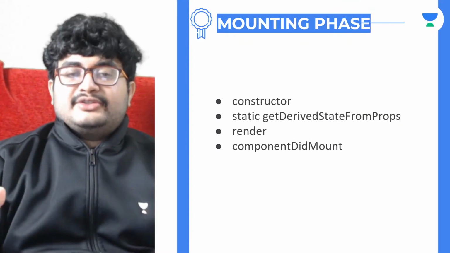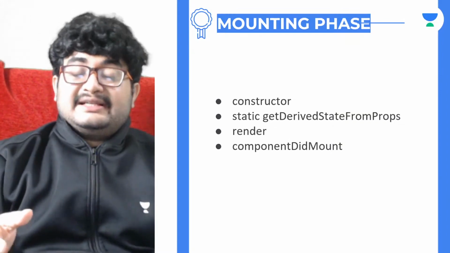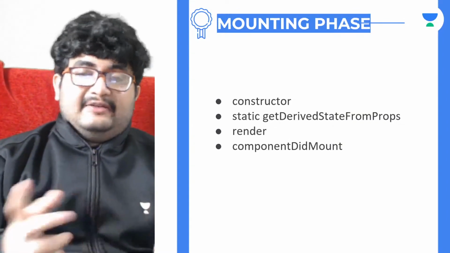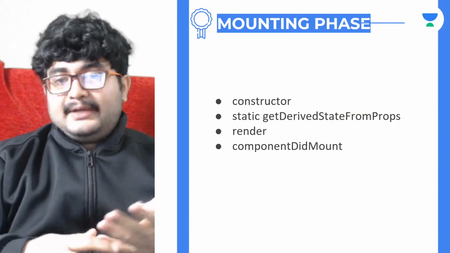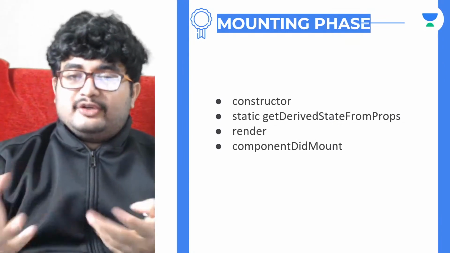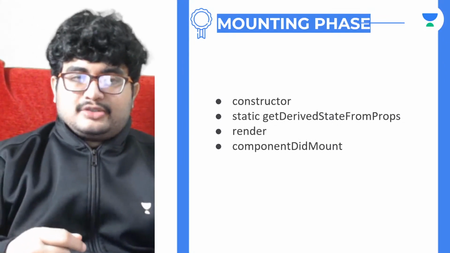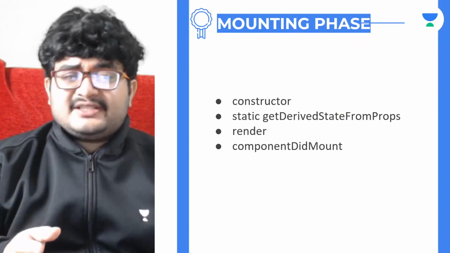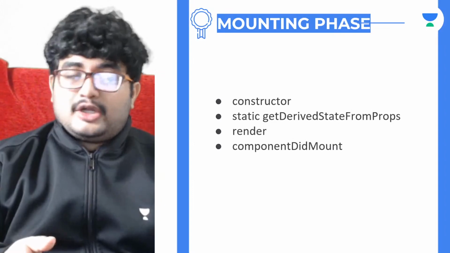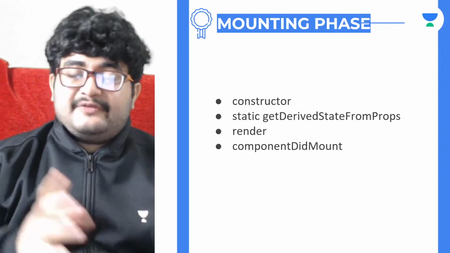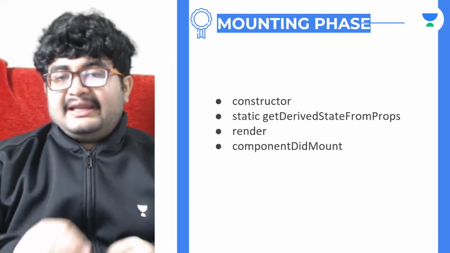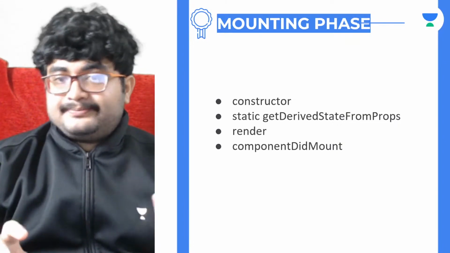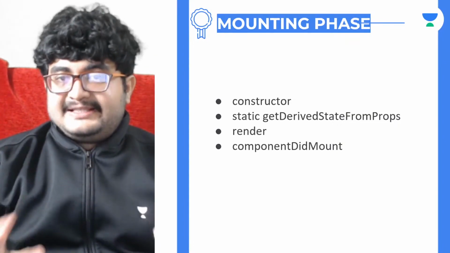The third thing that is called is render, which is for rendering, and the fourth is componentDidMount. It is called after render, but before the changes are written in the user interface. So this is where you should make API calls and add subscriptions. Anywhere else you should not do these things. Okay, that's basically the mounting phase.